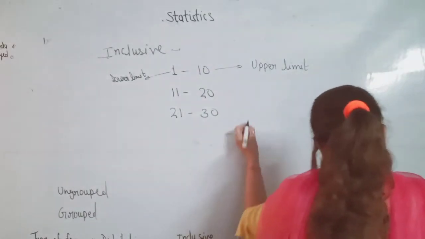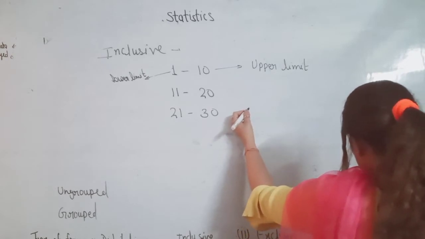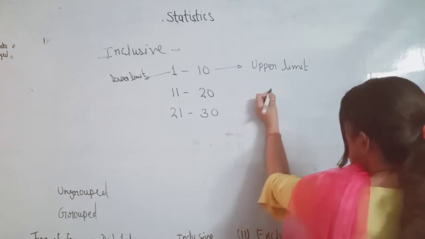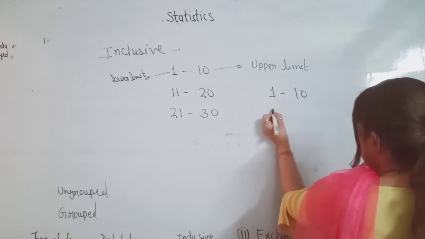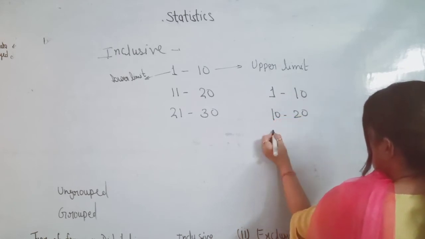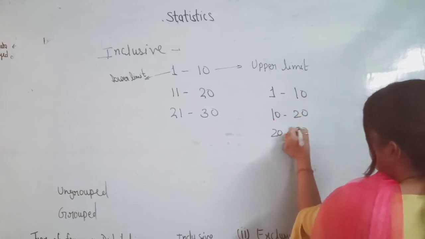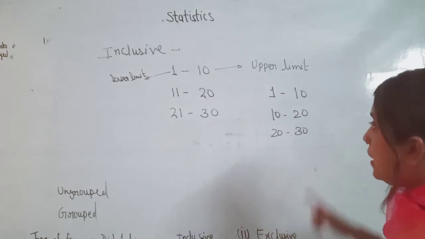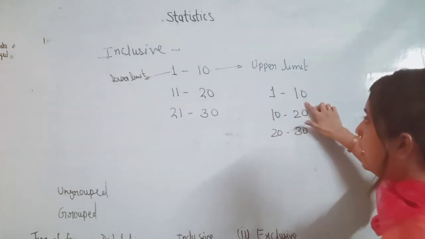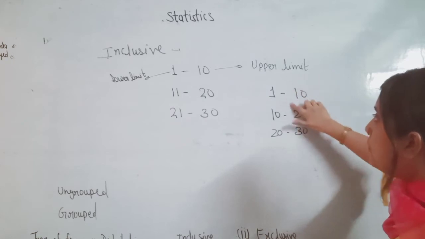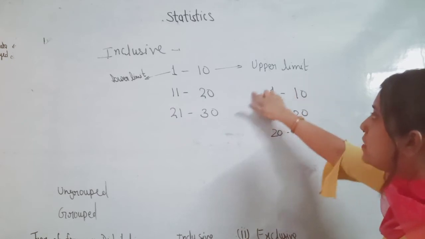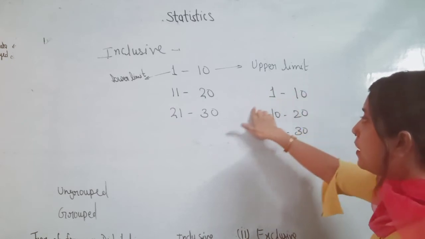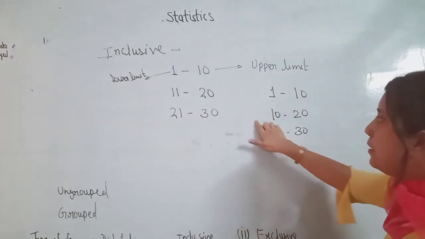Now exclusive is like 1 to 10, 10 to 20, 20 to 30. So in exclusive 1 to 10, the upper limit will not come in the first interval. The upper limit will come in the second interval.